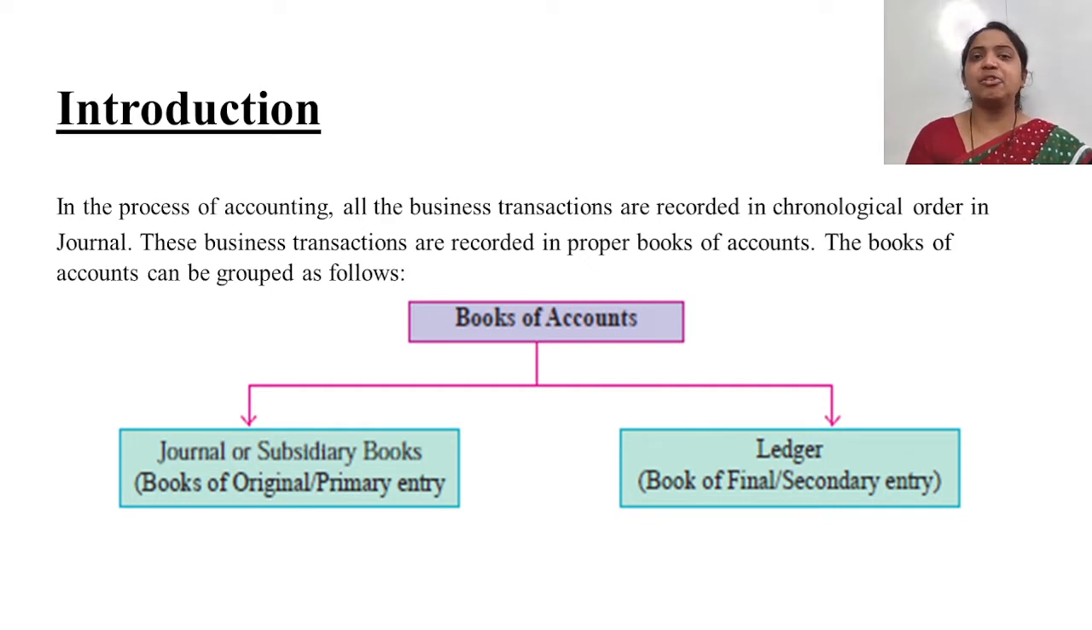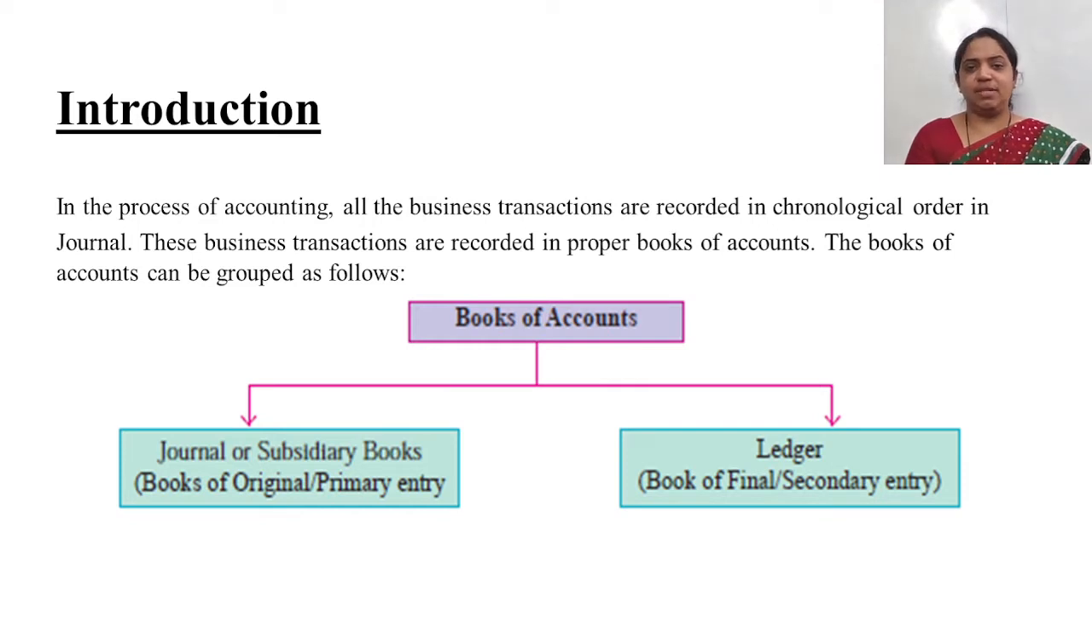You can see a diagram in front of you that books of accounts are divided into two parts. The first part is journal or subsidiary books, which is also called the books of original or prime entry. And the second one is ledger, which is the book of final, also called secondary entry. The last chapter was about the primary entry, the books of original entry, and this chapter, chapter number 4, is about the ledger, the book of final as well as secondary entry.